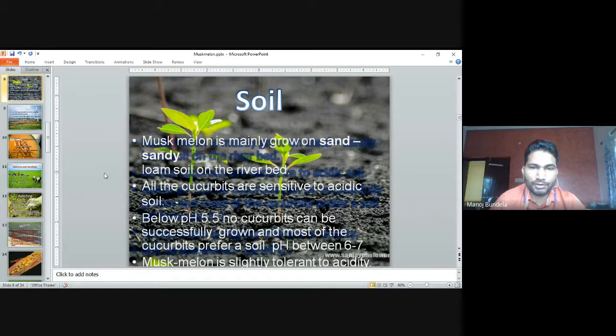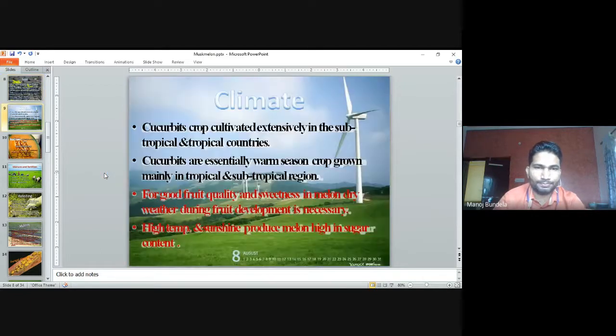If the pH is below 5.5, no cucurbits can be successfully grown, and most cucurbits prefer a soil pH between 6 to 7. Muskmelon is slightly tolerant to acidity, not completely, so it can be grown slightly in acidic soil also. But the best pH is 6 to 7 only.